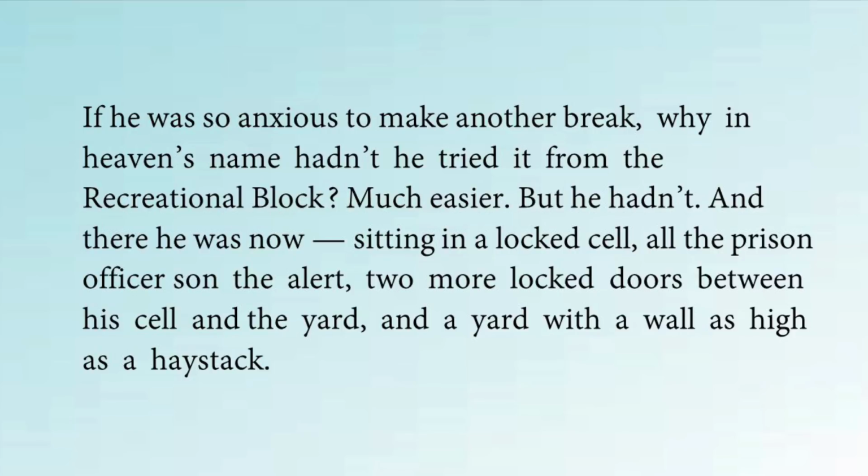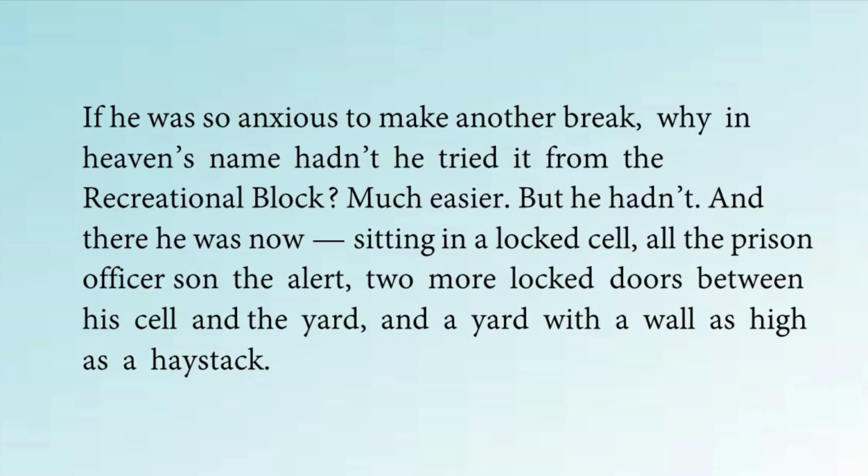And there he was now sitting in a locked cell, all the prison officers on the alert. 2 more locked doors between him, his cell and a yard with the wall as high as a haystack. So, they all come to know that it's not very easy for him to escape, because if he wanted to escape, he could have escaped from the recreational block, but he didn't, and now he is very safe inside this prison which has 2 officers on alert.